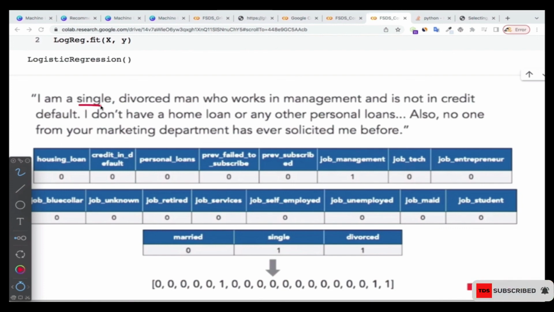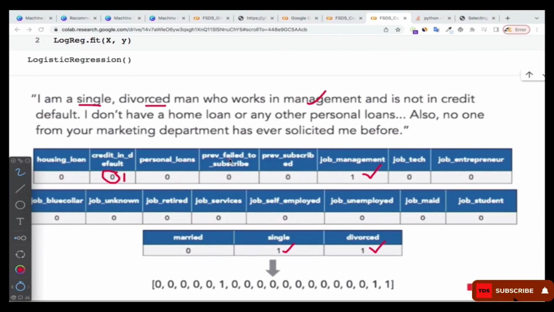The person is single, so that will become one over there, which means the person ticks that box. The person is divorced, so the divorce will tick. Then he works at the management department, so you see that we have one over there. And it's not in credit default, so you see that we have zero over there. If the person is in credit default, then it's going to be one.